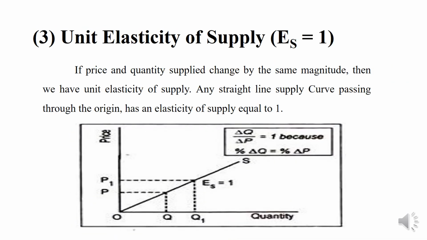Next one is the unit elasticity of supply. If the price and quantity supplied change by the same magnitude, then we have unit elasticity of supply. Any straight line supply curve passing through the origin has an elasticity of supply equal to 1. In the diagram, the supply curve passes through the origin at the point O. Then in the formula, the change in quantity supplied to the change in price is equal to 1 because the percentage change in quantity supplied to the percentage change in price is equal.